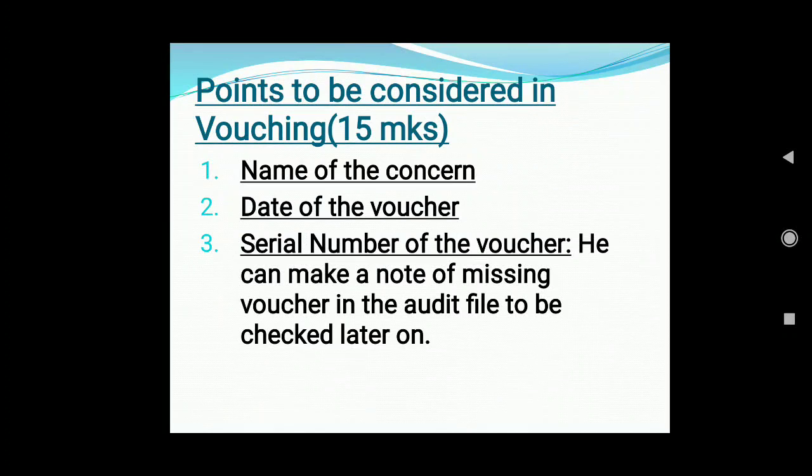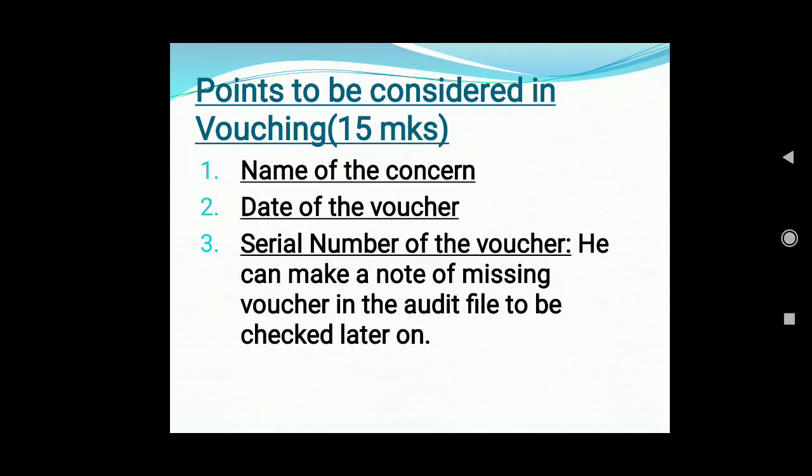Now suppose any asset is purchased for our college, at that time the name of the college itself will be there on the bill, that is MES College of Commerce. So here the auditor has to check whether that particular bill is related to that particular concern only. Not MES PU College or MES Chaitanya College, no. Suppose the asset is purchased for MES College of Commerce, so on the voucher, or on the bill, the name should be MES College of Commerce only. So he has to check the name of the concern.